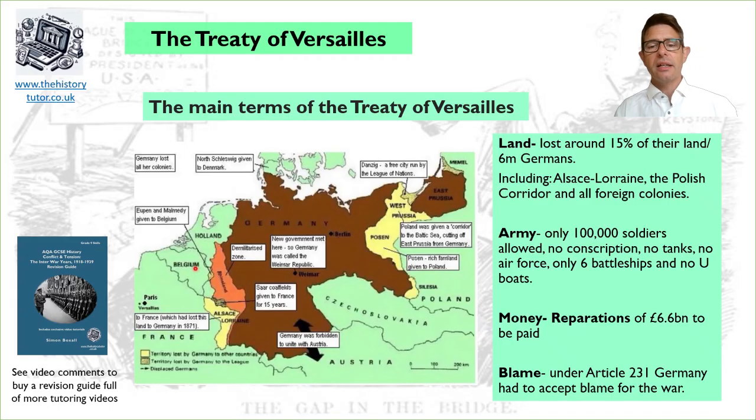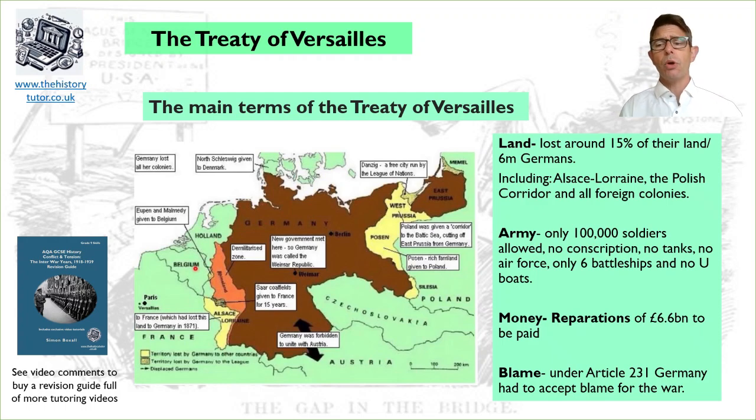Another piece of land that went was Silesia, as you can see in the map there, and that had lots of industrial areas as well, so that was quite a significant loss, but it gave Poland some useful resources. Now all this land loss, as you can see, loses 6 million Germans to other countries, which Hitler, when he comes to power in the 1930s, is very unhappy about and tries to resolve.